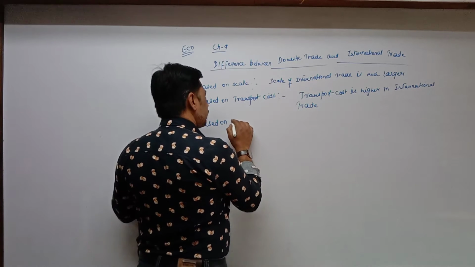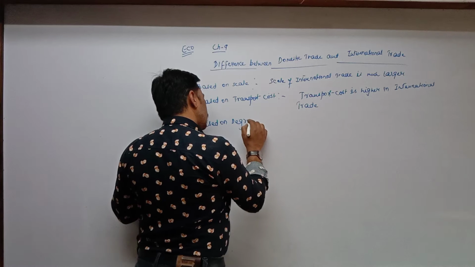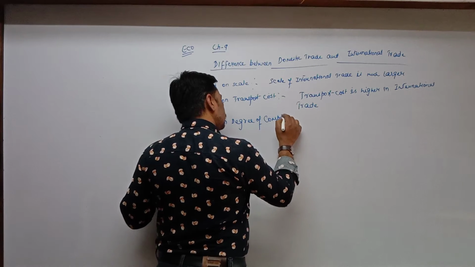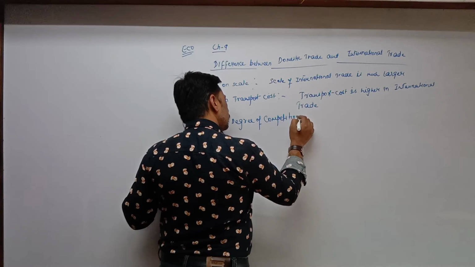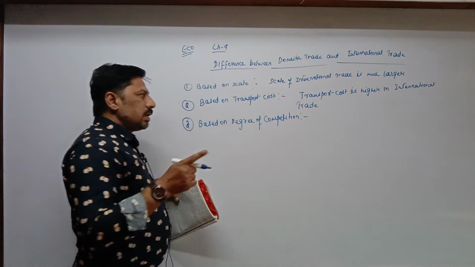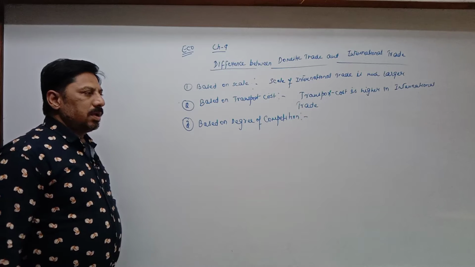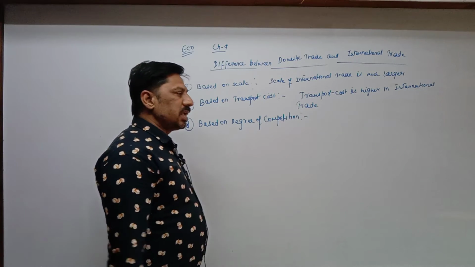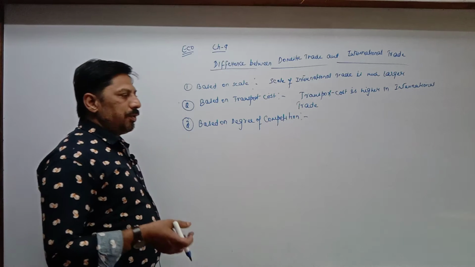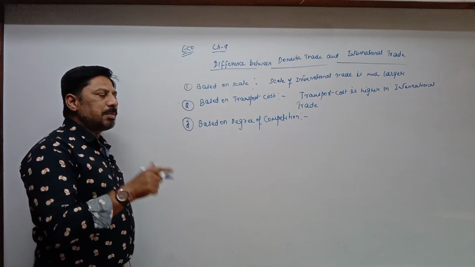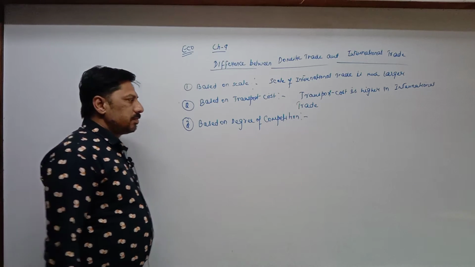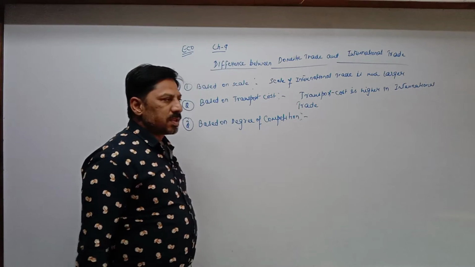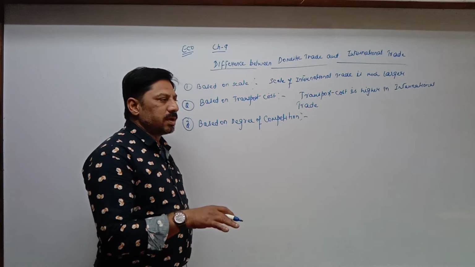If any business units are involved in domestic trade, selling their goods within the geographical boundary of the same country, then they have to compete with only those business units which are established in India.